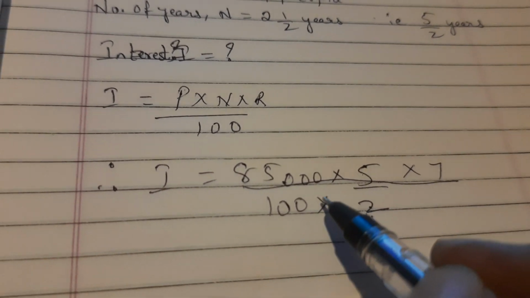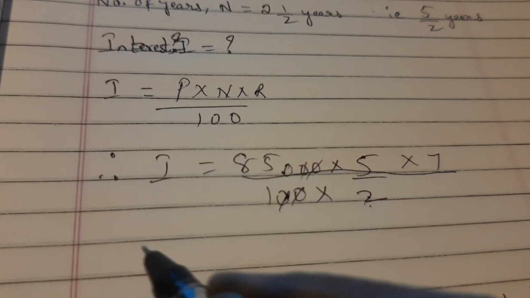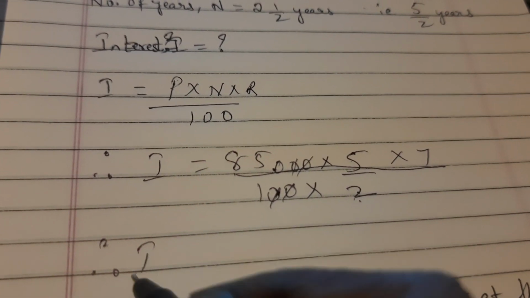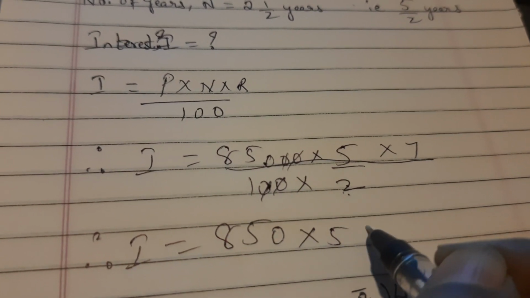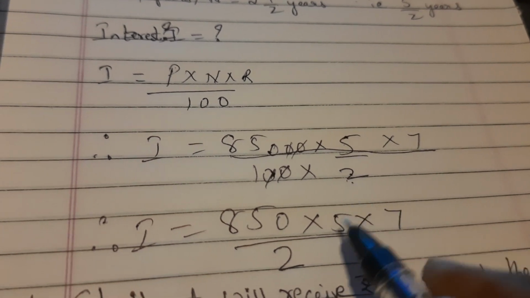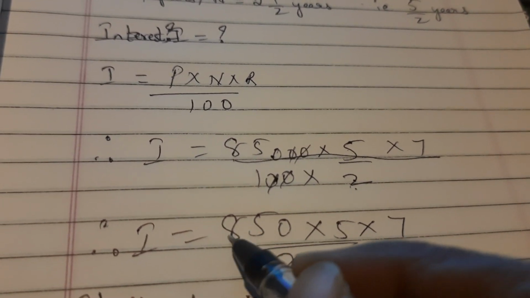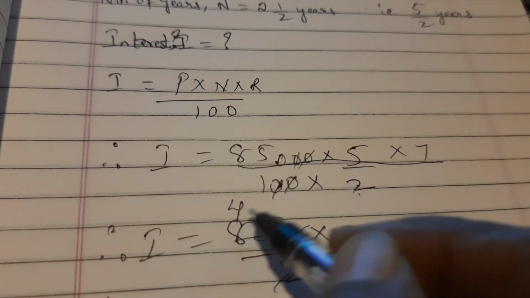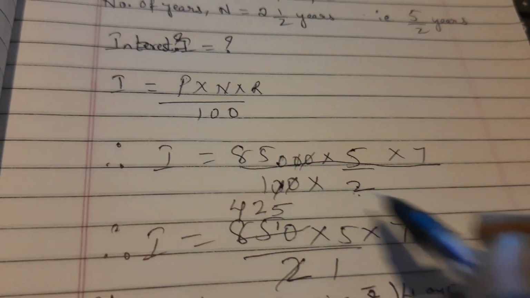Okay. Now cancel this 0 and this one and this one. So therefore I is equal to 850 into 5 into 7 upon 2. 2 is left over here, so we can easily cancel. 2 ones are 2, 2 fours are 8, 2 twos are 4, 1 carried here, 2 fives are 10.